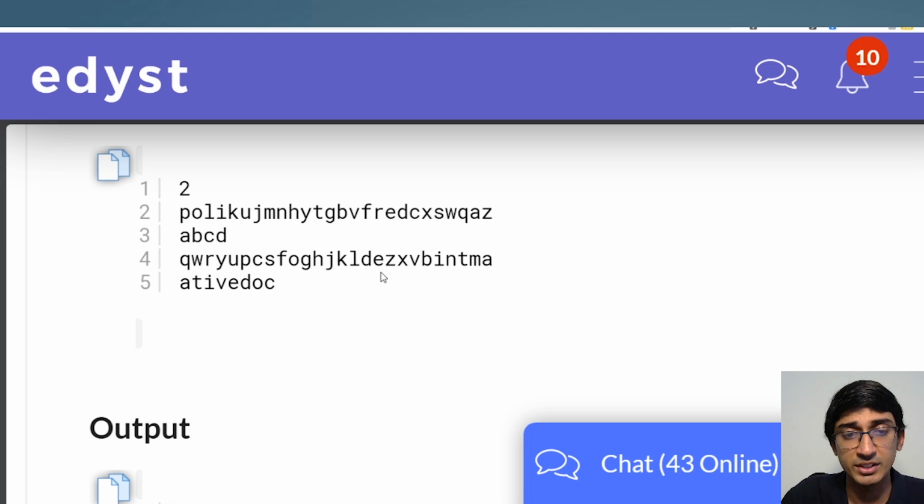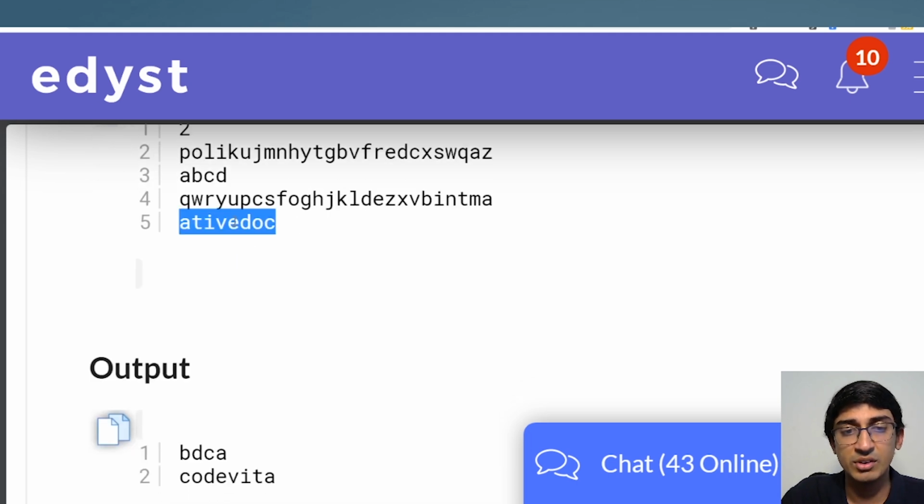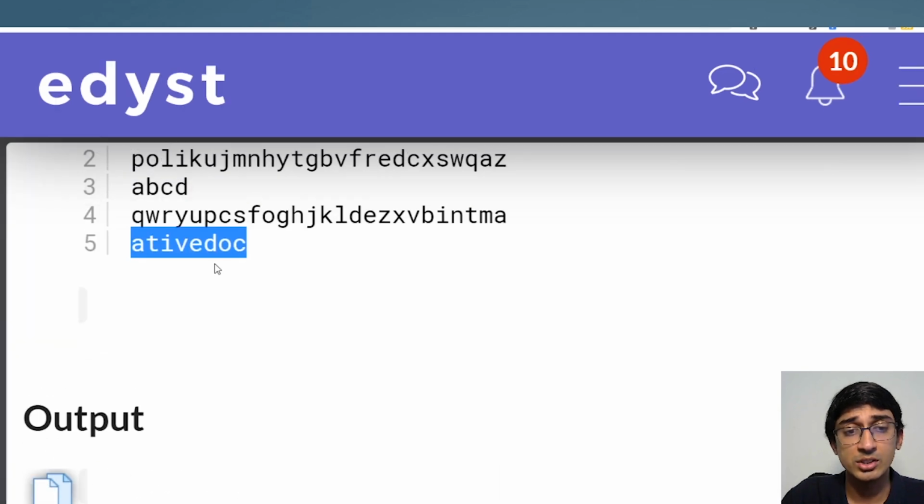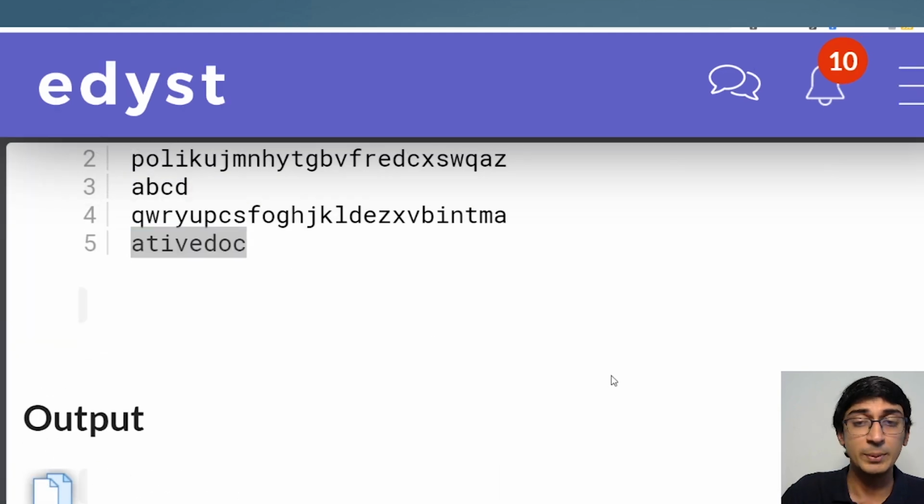Similarly, if you check for this, the rearranged string will be Code Vita. How? C comes first, then O, then D, then E, then V, I, T, A. So this string becomes Code Vita. As per this new dictionary, we are supposed to sort this particular string S. As per P, we are supposed to sort S. This question isn't too difficult to understand.